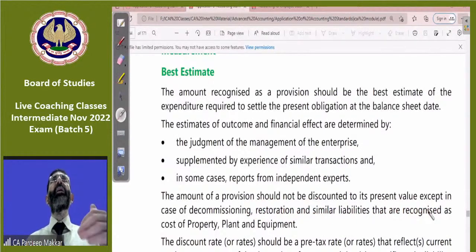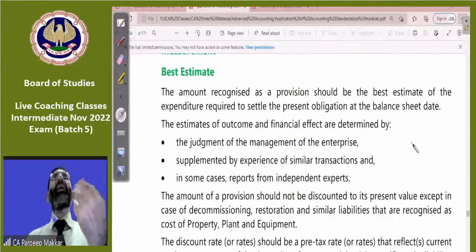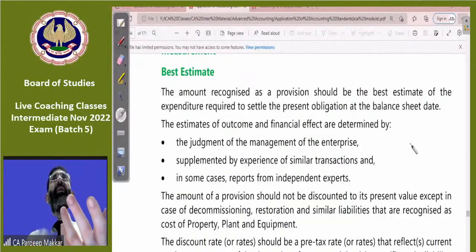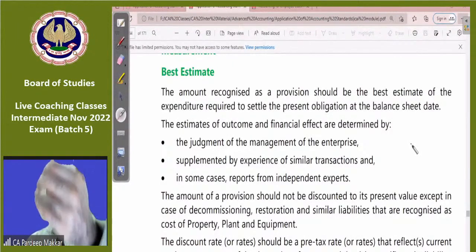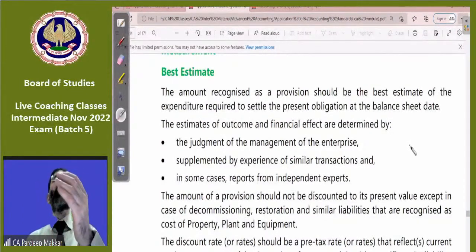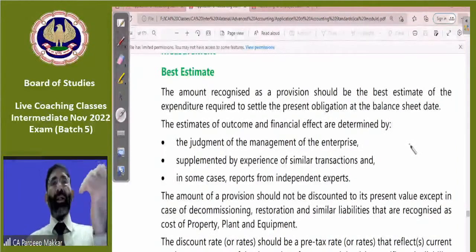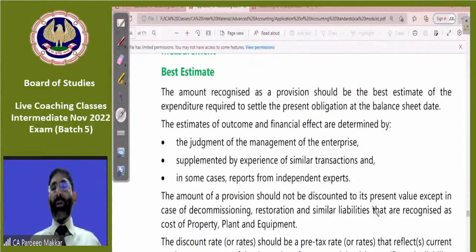Means we know that the payment is to be made after 2 years or 6 months or 1 year or 3 years. So normally we are always calculating the discounted present value of the amount to be paid or received in future. But this is not to be done in case of provisions. Let it be very much clear. Whatever amount you are expecting to be paid in future, create provision accordingly. Don't go for the discounting of this present value. This will come into your exam even.